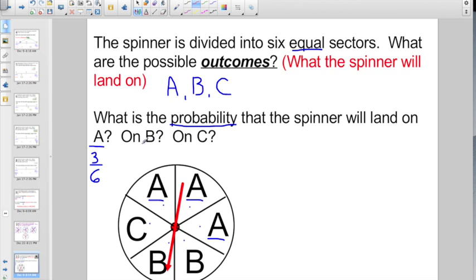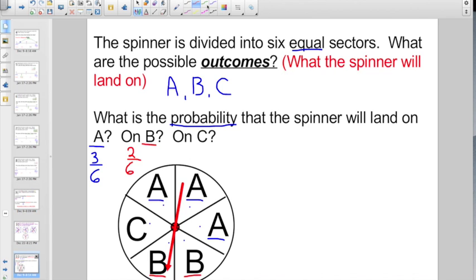Let's try the probability for B. The denominator's not going to change. I still have 6 possible outcomes. But how many B's do I have? I have a B here and I have a B here. So that means my probability can be 2 out of 6. For every 6 times I spin it, it's probably going to be B 2 out of those times.